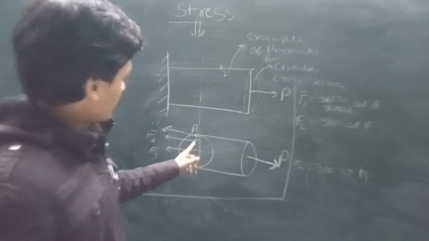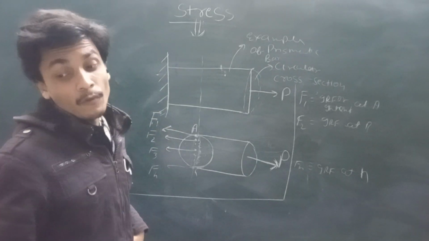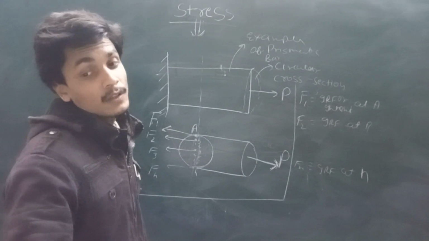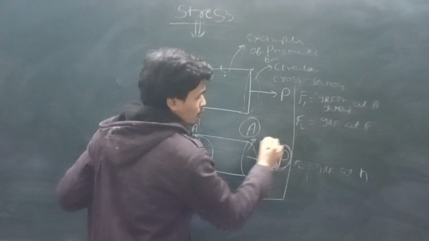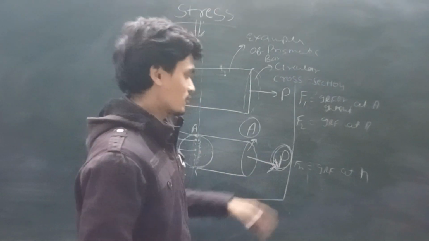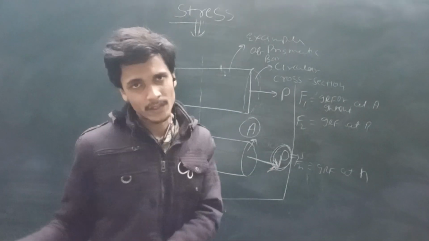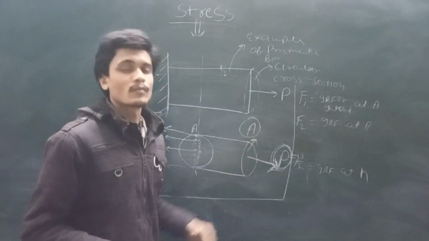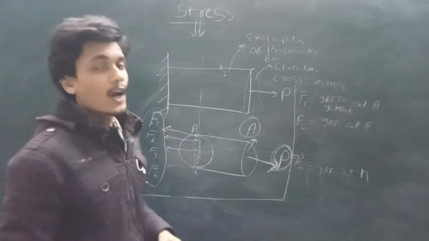Now what is the intensity of this force F1, F2, and F3? What is the force of the F1, F2, and F3? Here we know this P and this A, this P and this A is a known quantity. We know the cross section area is A, and this is the applied force P. This is the 50, 60, 70 Newton we all apply, and this is the cross section area pi by 4 d square. We all know what is the cross section area of the circle. Okay, but this F1, F2, and F3, these all are unknown quantities for us.